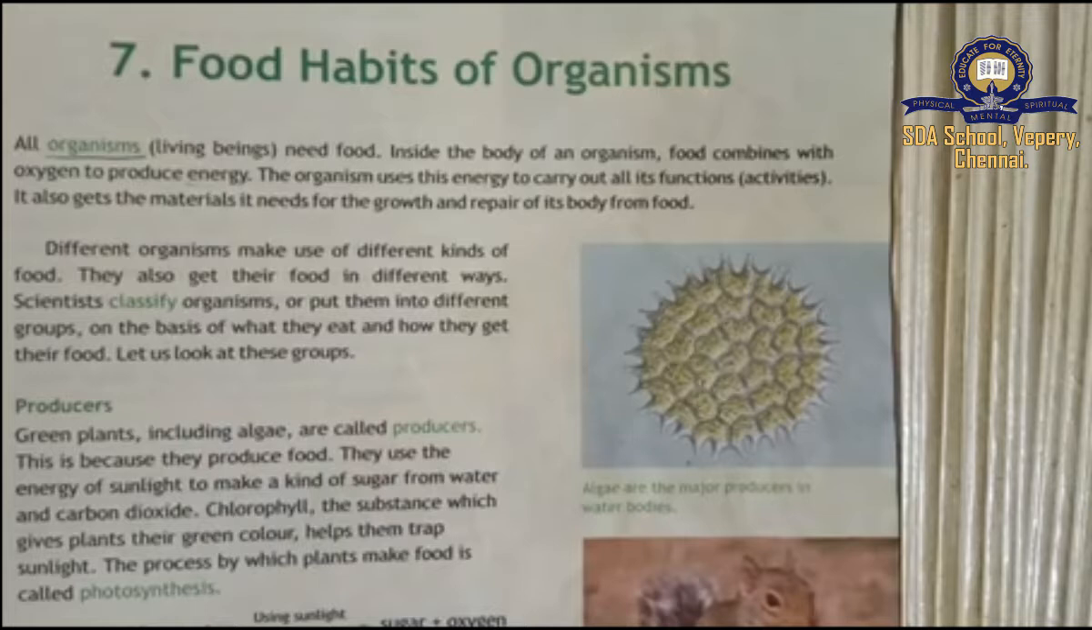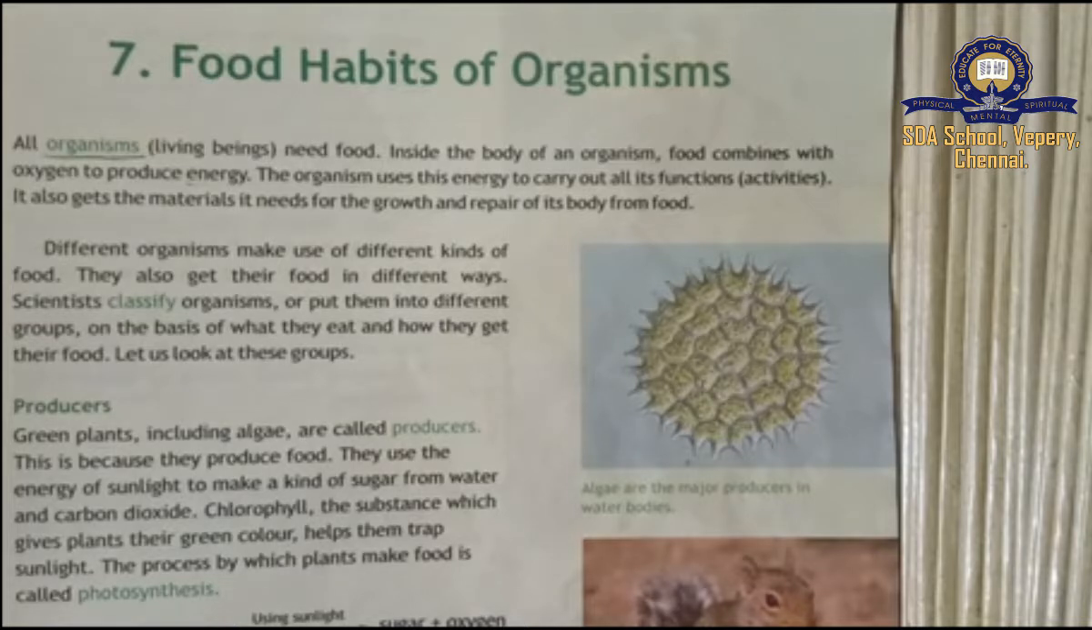We have many different types of organisms in the world. Those different organisms make use of different kinds of food. See, tiger and lion, those animals eat according to their nature. Particularly they have such type of food to eat. See, goat, cow and all, they have separate food to eat, right? So different kinds of food, and they also get their food in different ways.